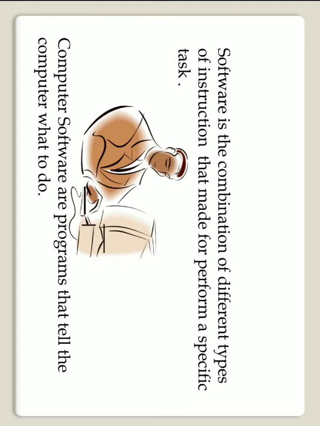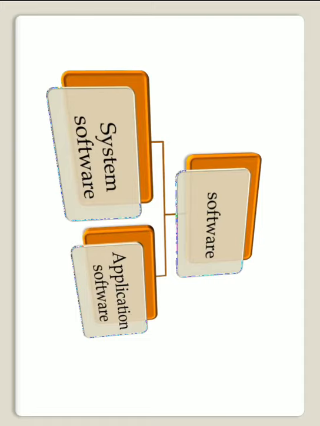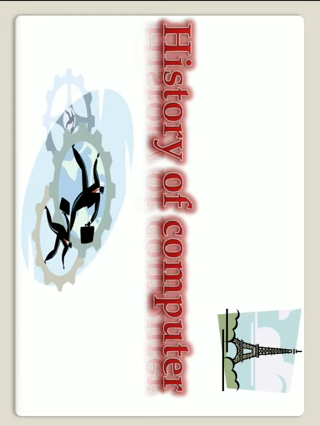Next is computer software. Software is the combination of different types of instructions made for performing a specific task, or we can say computer software are the programs that tell the computer what to do. Now the software are again of two types: system software and application software.